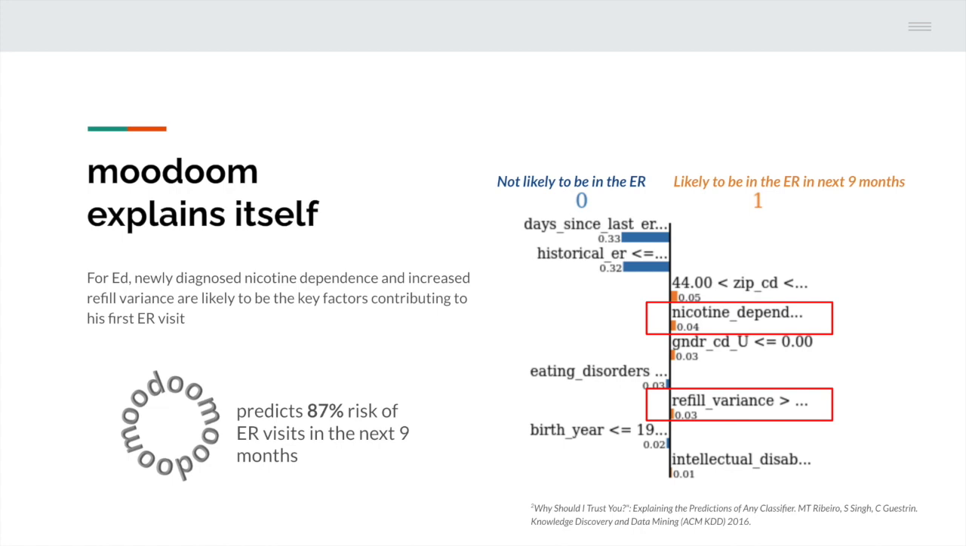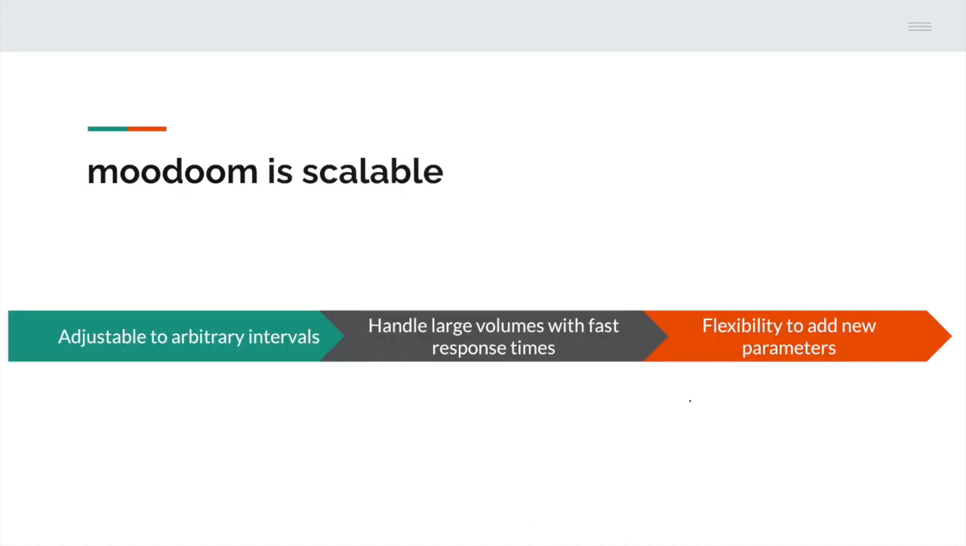We further enriched moodoom with the ability to explain itself using a local interpretable model agnostic explanation, LIME. With this capability, moodoom can explain every single prediction it makes for every single member. For Ed, moodoom believes that the newly diagnosed nicotine dependence and increased refill variance are likely to be contributing to his ER risk in the following 9 months.